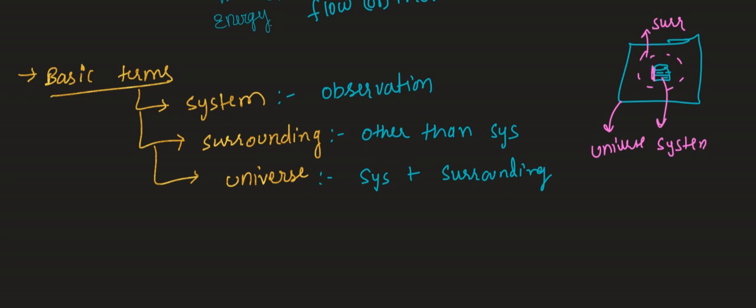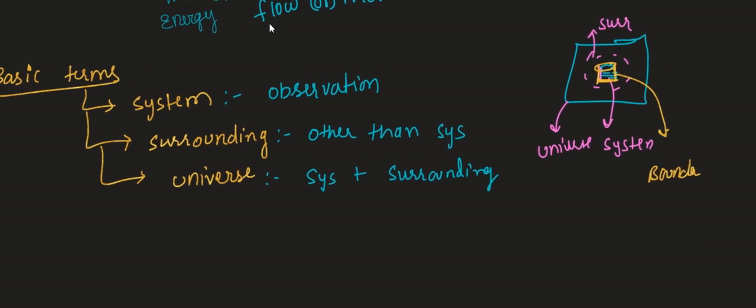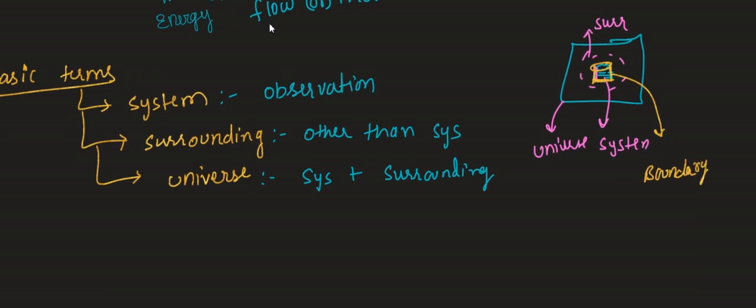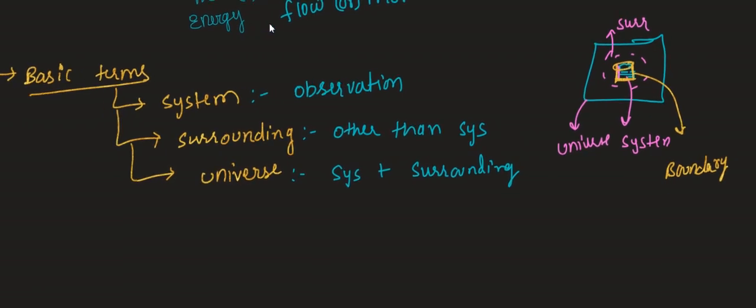Now the system and surrounding are separated by a wall, and this wall is nothing but the boundary. So who separates the system and surrounding? The boundary.